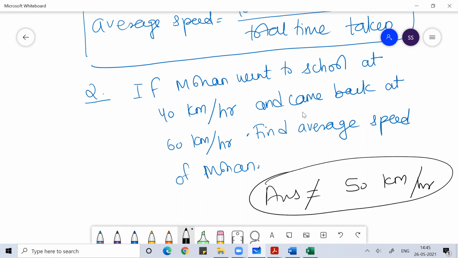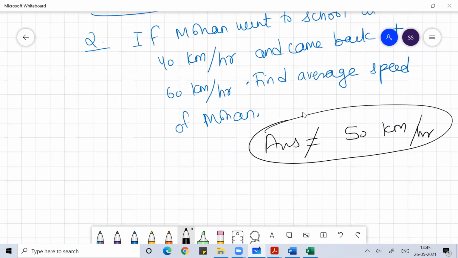Mohan went to school at 40 kilometer per hour and came back at 60 kilometer per hour. If I'm asking you what the average speed of Mohan is, it is not 50 kilometer per hour. That part you need to be very clear about.